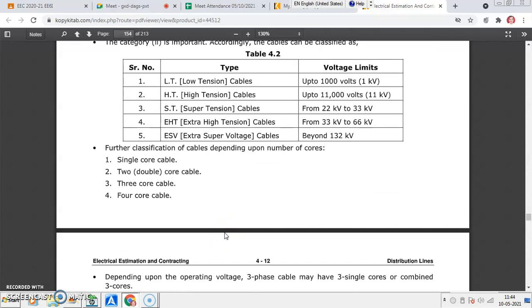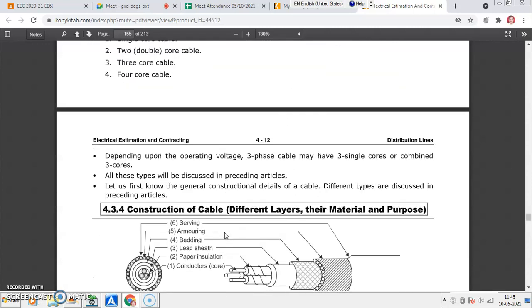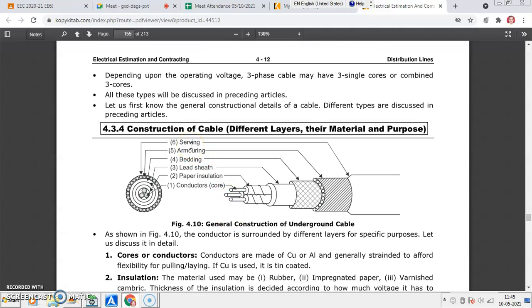Then we have further classification based on the core. Single core means only one conductor. If there are 2 conductors in the cable, it is a double core cable. If there are 3 conductors, it is a 3 core cable, 4 conductors, a 4 core cable, and 3.5 conductors, a 3.5 core cable. So like this you can have classification. Depending upon the operating voltage, for a 3 phase system the cable may be a 3 core cable or a 3.5 core cable. For a single phase system you may have a single core cable or a double core cable.